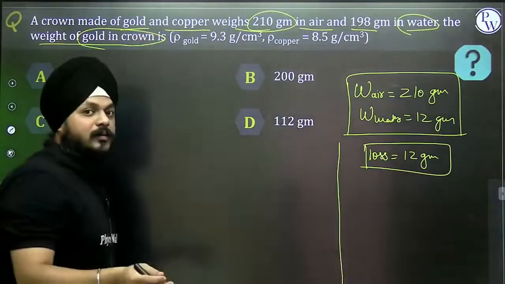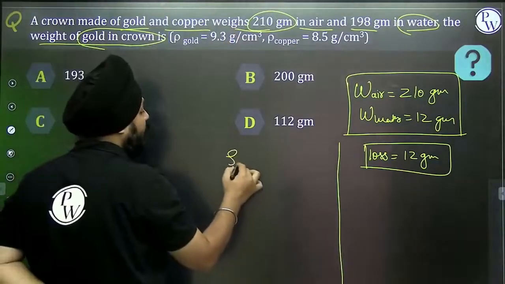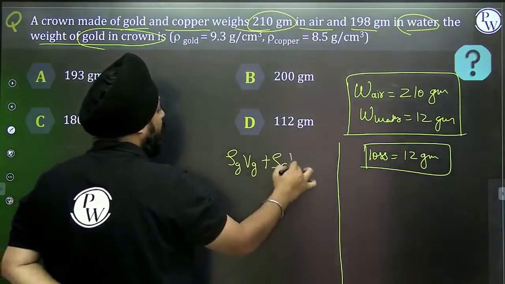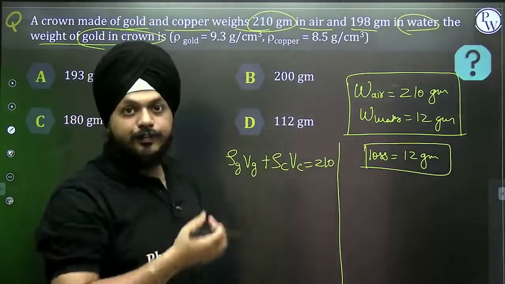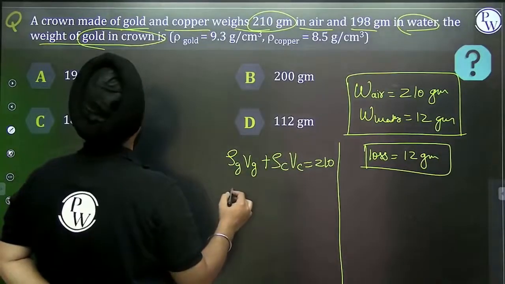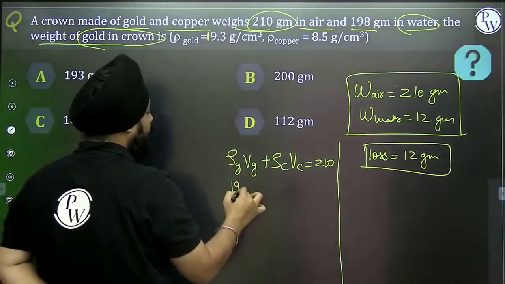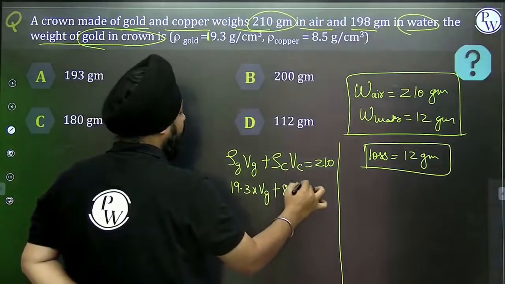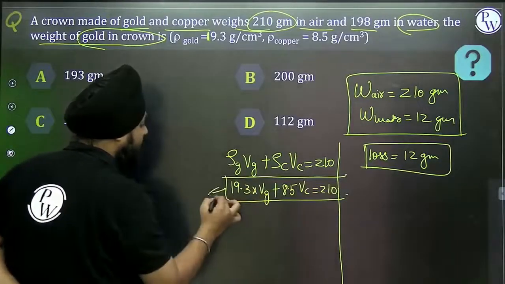Very simple thing. Weight is balanced by the buoyant force. But here we are having two kinds of objects. So density of the gold into volume of gold plus density of copper into volume of the copper, that is equivalent to 210 gram. Right? G will get cancelled. So can I say, density of the gold is 19.3. It's 19.3 into Vg plus 8.5 into Vc, that is equivalent to 210 gram. Can I consider this as equation number 1?